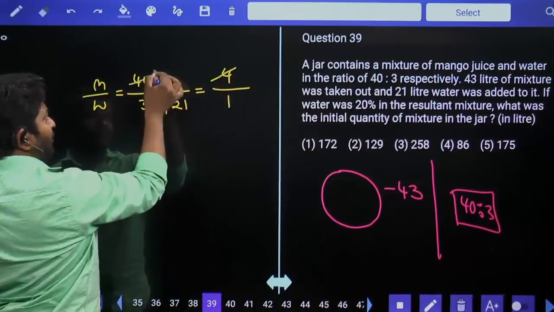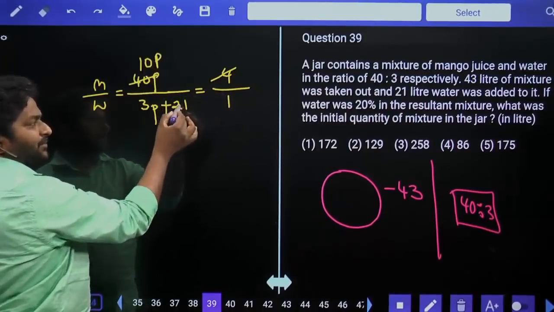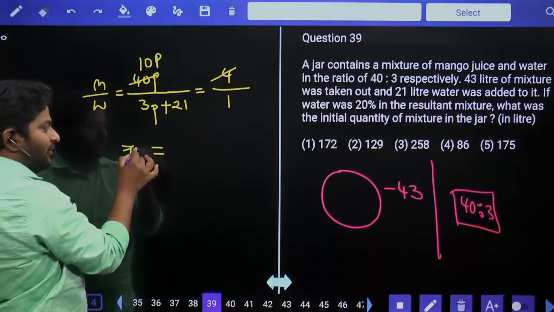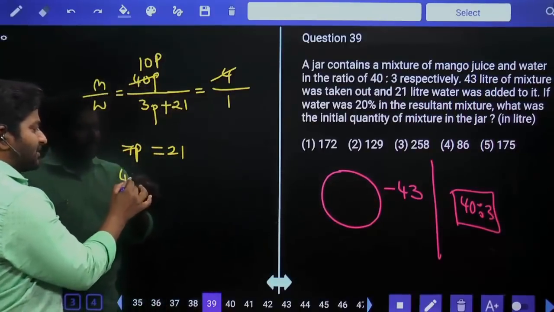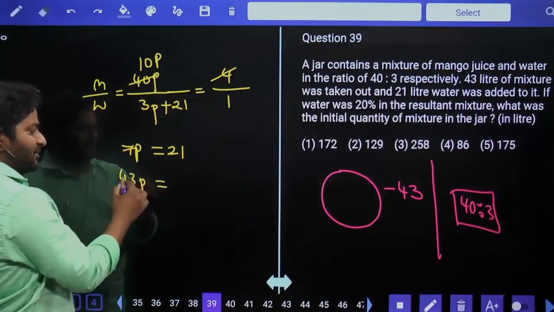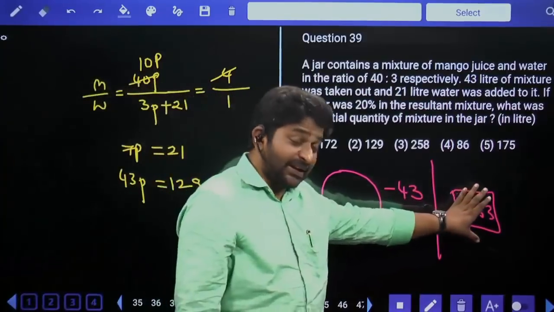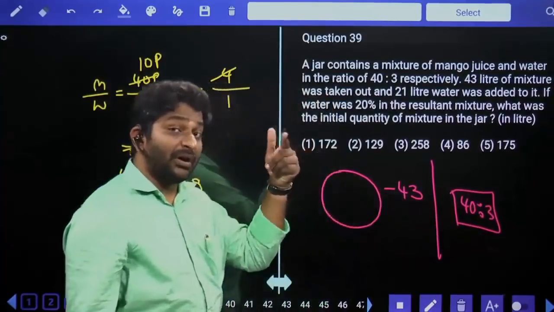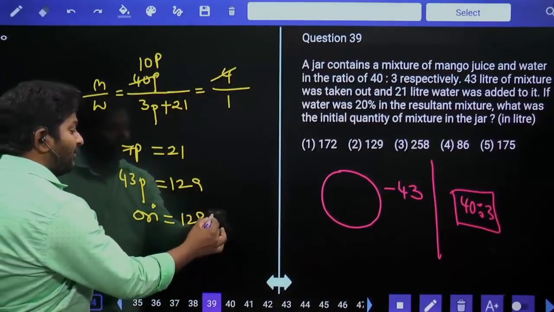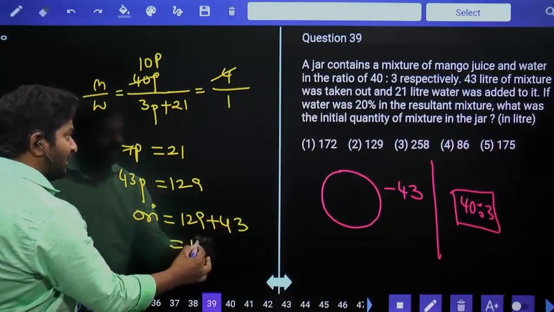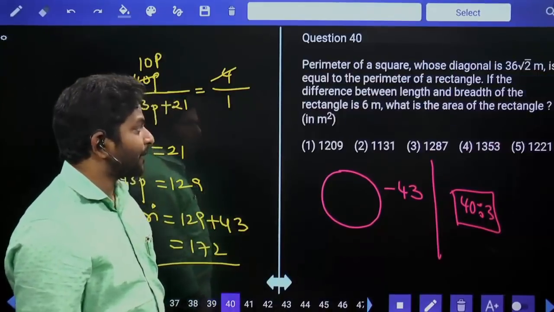So here 4 10 times, 10 parts is equal to 3 parts plus 21. 7 parts is equal to 21. Remaining container quantity is 43 parts, that is 7 3 times, 43 3 times, that is 129. 129 liters quantity is there after removing 43 liters. Then the original quantity has to be 129 plus 43, which is equal to 172 liters. 172 liters, first option answer.